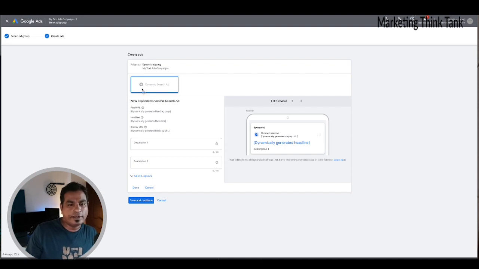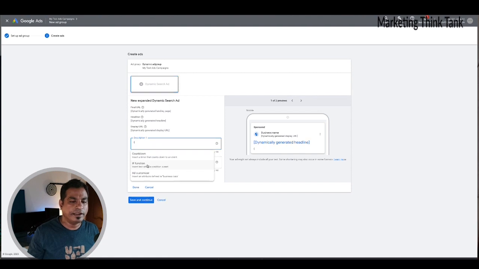If you notice, a dynamic ad group will have a dynamically generated landing page, headline, and display URL. This is where you would create dynamic content if you want, similar to what we did in the past with responsive search ads, where you just use a flower bracket to see what happens. I'm going to do the same thing here, and you see there are different functions.